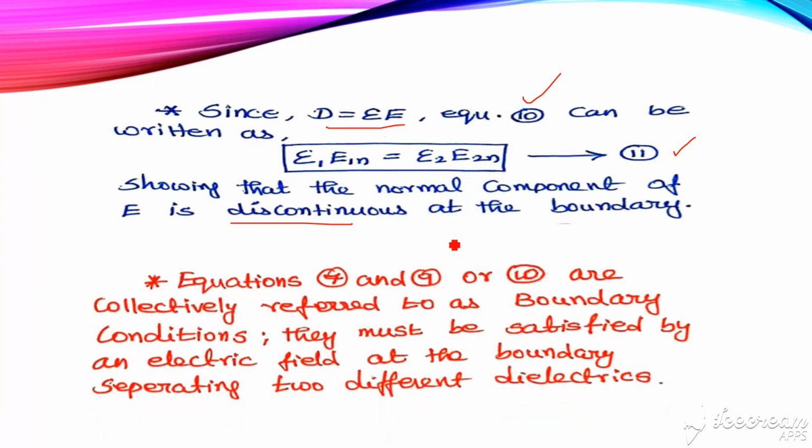Equations 7 and 9 or 10 are collectively referred to as boundary conditions. They must be satisfied by an electric field at the boundary separating two different dielectric media.